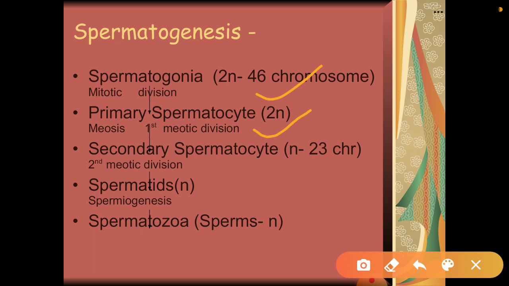Always remember that the diploid condition changes when they reach the stage of secondary spermatocyte, where the number of chromosomes is halved.